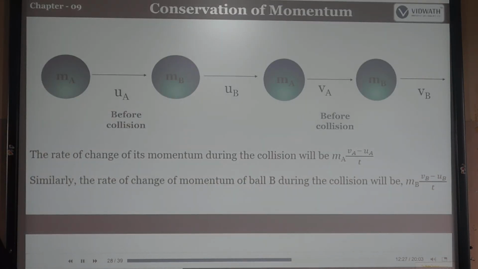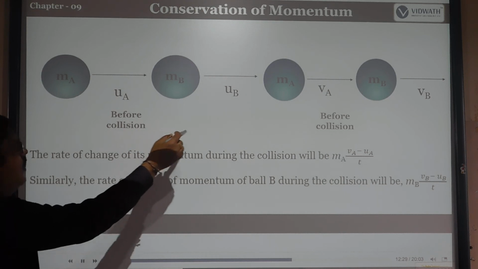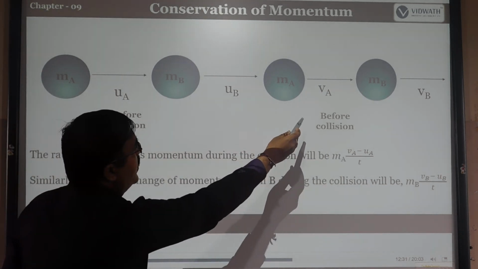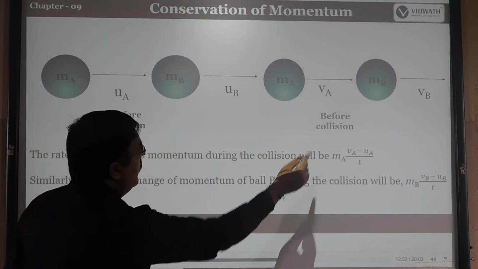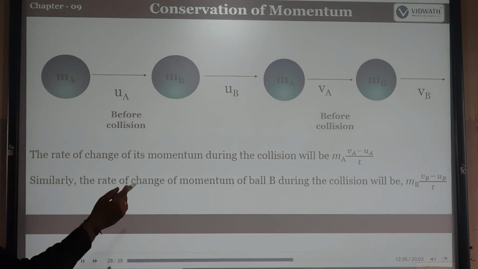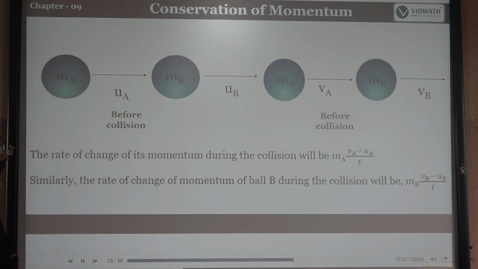Before collision the velocities are UA and UB, and after collision the velocities are VA and VB. Therefore, the rate of change of momentum during the collision for ball A is MA times (VA minus UA) divided by t, and for the second ball, mass MB times (VB minus UB), divided by the time.